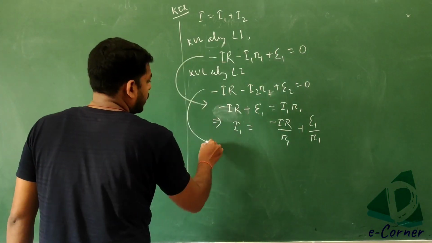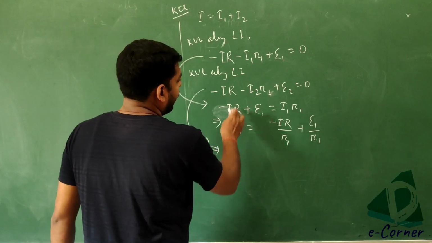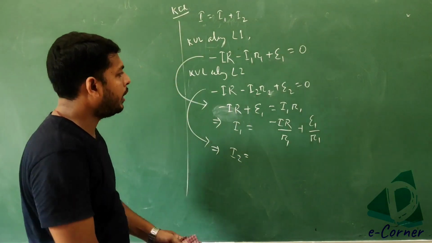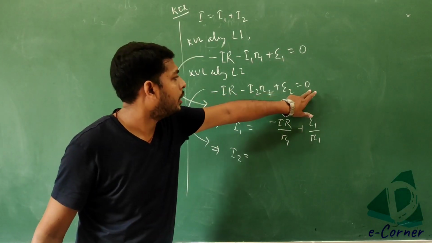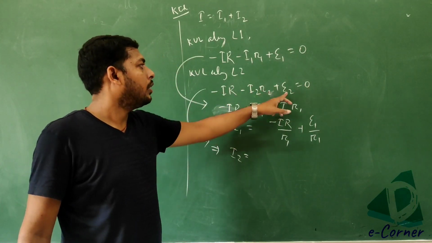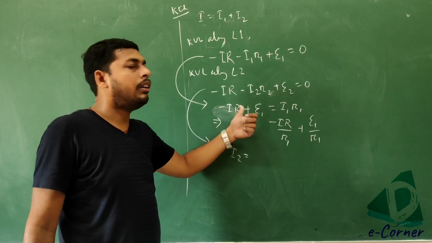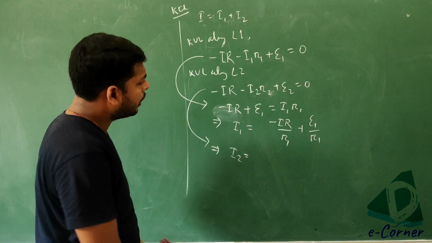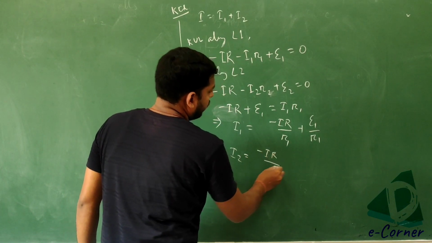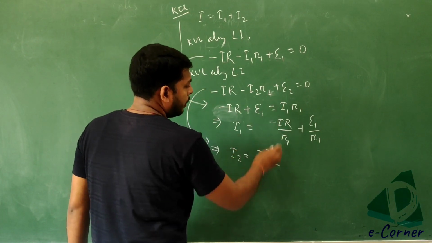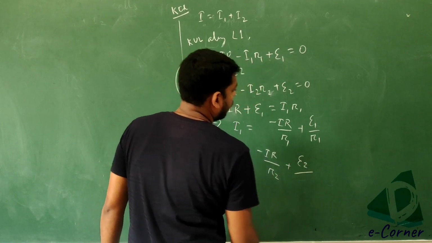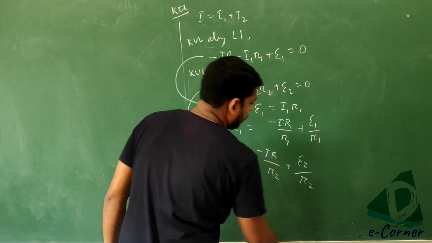Similarly, I2 is equal to minus IR divided by R2 plus E2 divided by R2.